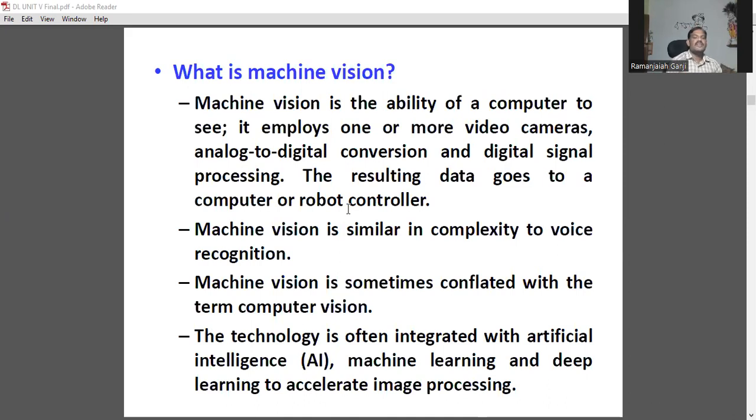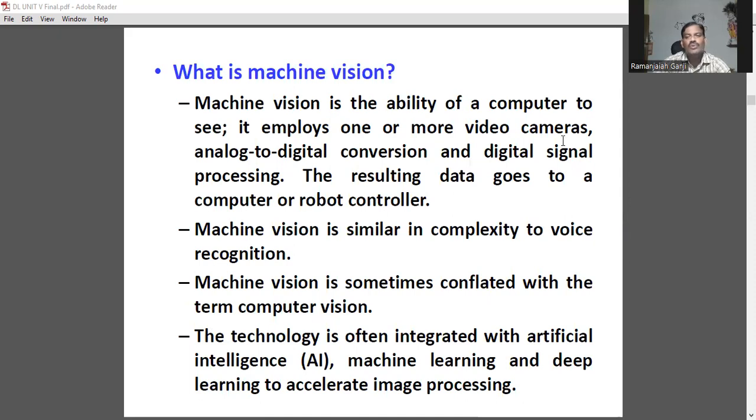What is machine vision? Machine vision is a mechanism for a computer to see like a human being. It employs one or more video cameras, analog to digital conversion, for example. My voice produces an analog signal. Analog is nothing but something in a continuous manner. Digital is nothing but analog converted into discrete form, so a computer stores the data in terms of digital. So machine vision is the ability of a computer to see.